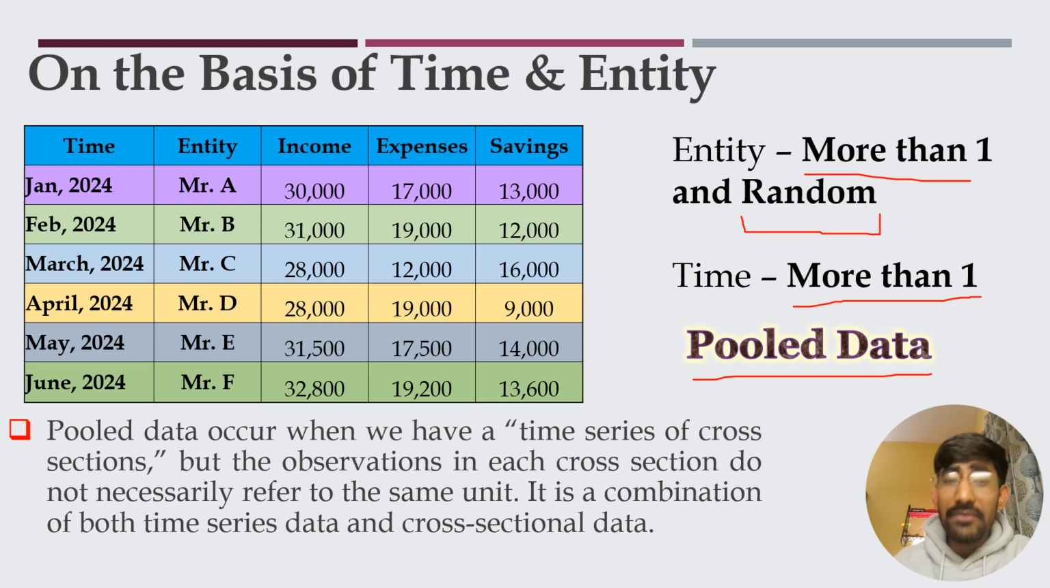That means we can choose any of these entities. There is no repetitive term between these entities. That is the basic difference between pooled data and panel data. Let us understand with this example.